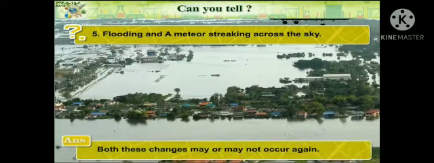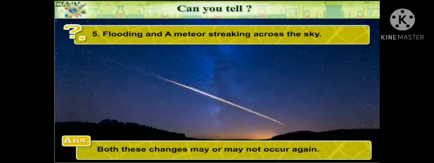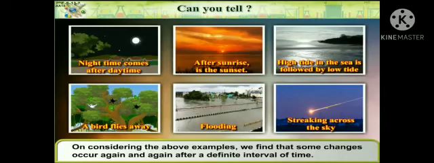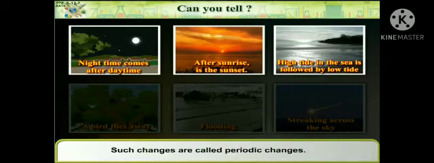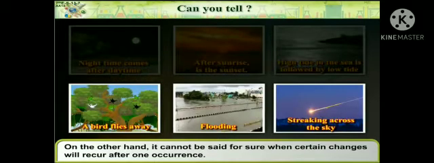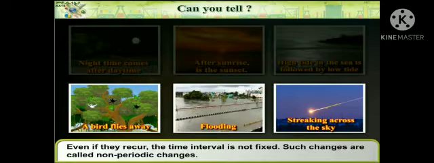Flooding and a meteor striking across the sky. Both these changes may or may not occur again. On considering the above examples, we find that some changes occur again and again after a definite interval of time. Such changes are called periodic changes. On the other hand, it cannot be said for sure when certain changes will reoccur after one occurrence. Even if they recur, the time interval is not fixed. Such changes are called non-periodic changes.